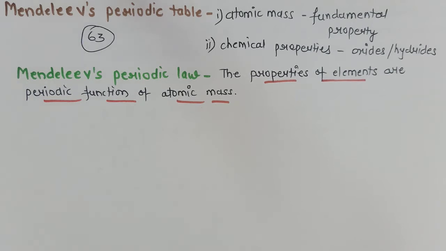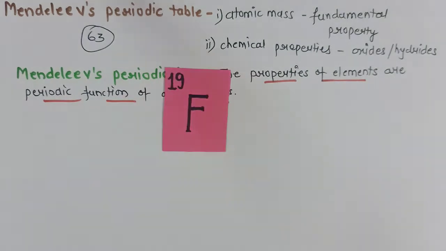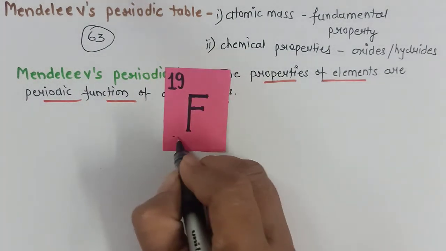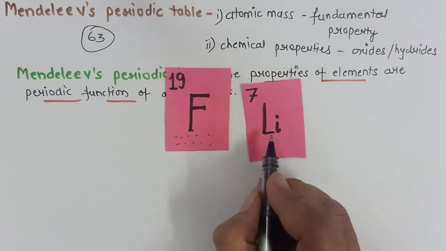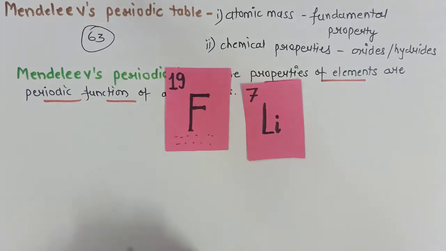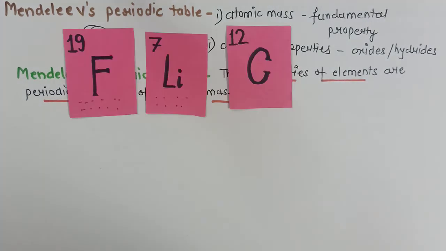He took one card and on this card he wrote the name of the element and the atomic mass. On this card he wrote the properties of oxides and hydrides of that element. Then he took another card. On that also he wrote the name of the element and the atomic mass, and noted its oxide and hydride properties.